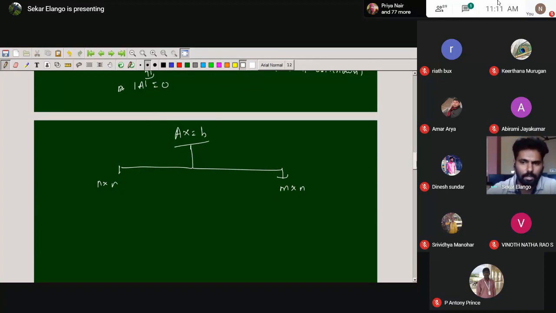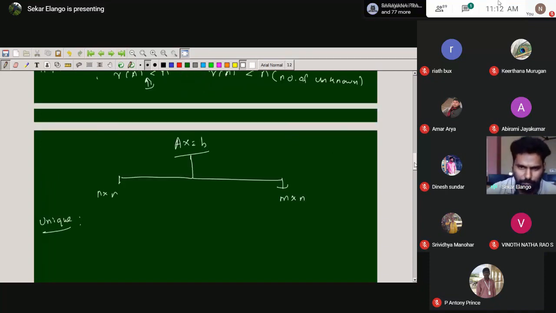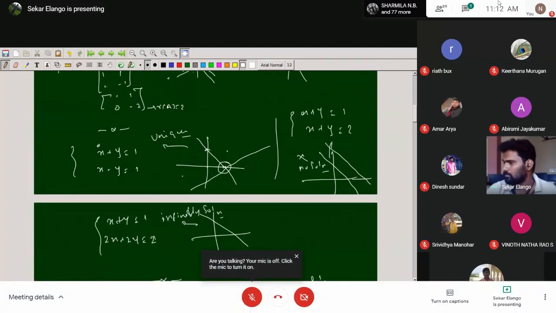The same idea applies here. Any system of equations has three types of solution: unique, no solution, or infinitely many solutions. That is what we discuss for the non-homogeneous part also: when it comes to the unique solution, the no solution, and the infinitely many solutions. First I move on to the uniqueness. Looking at the geometrical approach once again, the uniqueness comes when the planes intersect at exactly one point.